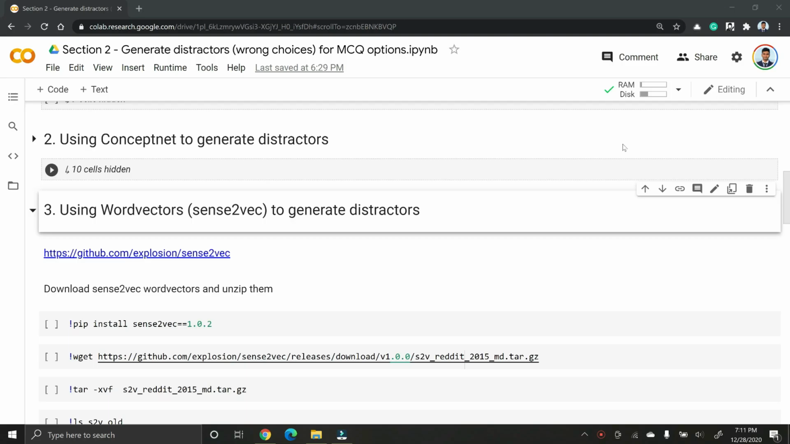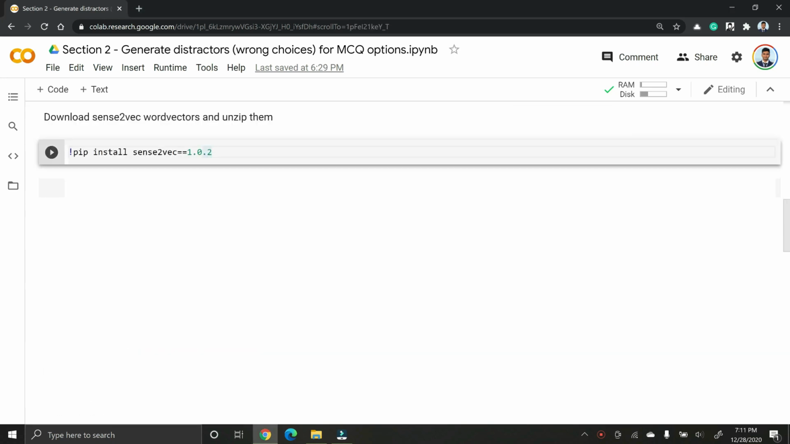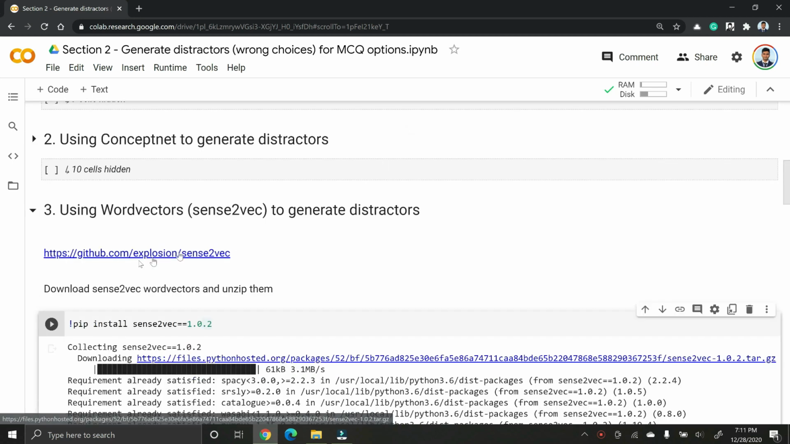Welcome back. In this section, we will see how we can use Sense2Vec to generate distractors. So first thing is we'll install Sense2Vec from pip. You can go to this link and explore Sense2Vec and read more about it.